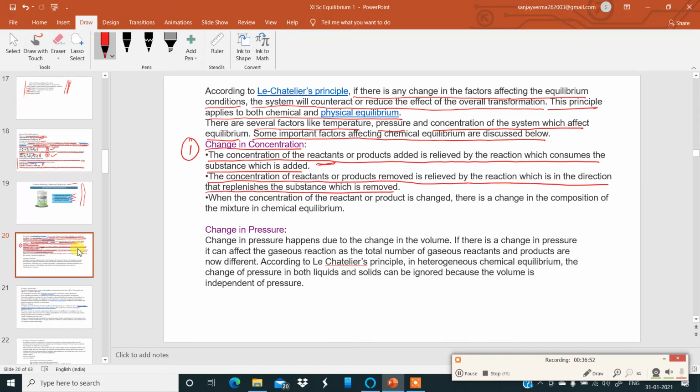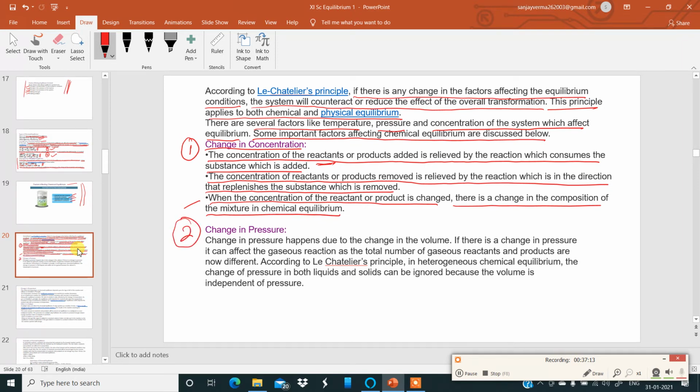Suppose I remove any one of the products or the reactants. Depending upon what is less to attain equilibrium, the reaction happens in that particular given direction. Then when the concentration of the reactant or product is changed, there is a change in the composition of the mixture in chemical equilibrium. That is one factor discussed in 3 points.